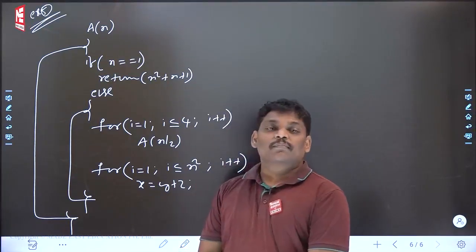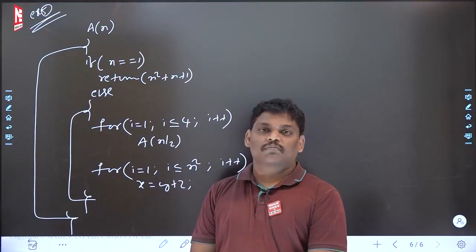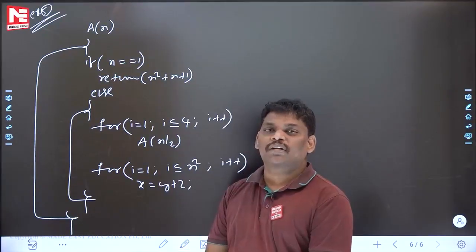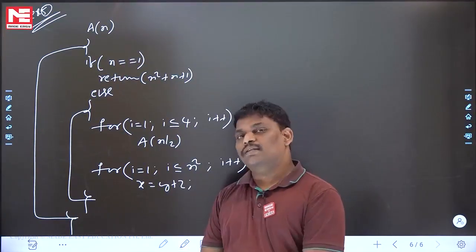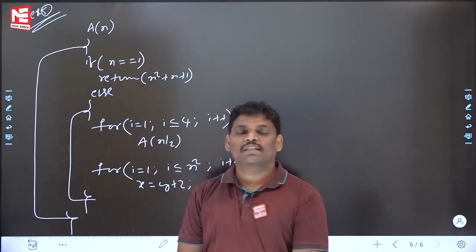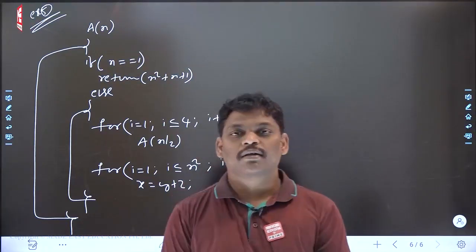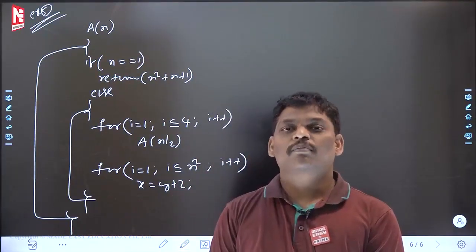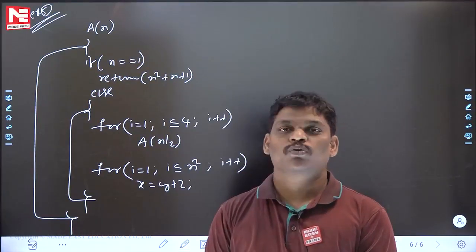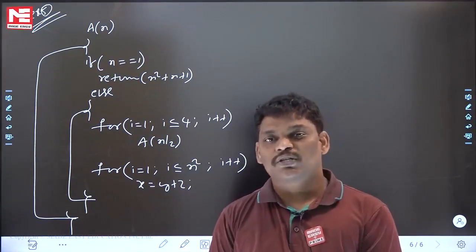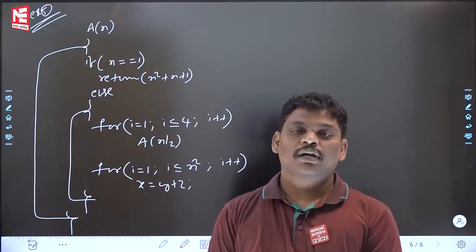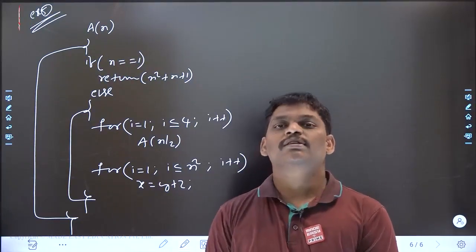Try to remember this one. I have repeatedly said to you many times: a recursive program is given, how to find the time complexity? Write the recurrence relation and solve. Then you may ask, why did you say it previously like that? If you want to find the time complexity of a recursive program using this approach, you should know the recurrence relation, the types of recurrence relation, and recurrence relation solving. Many things are required.